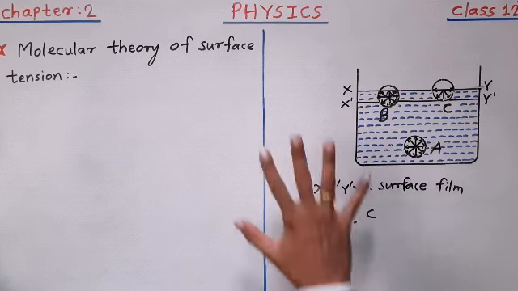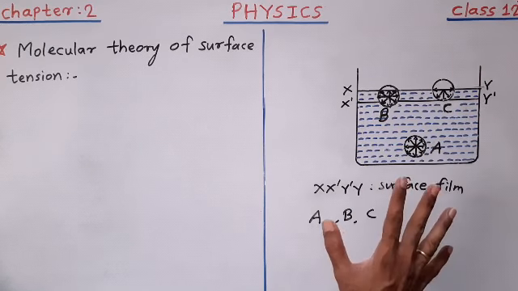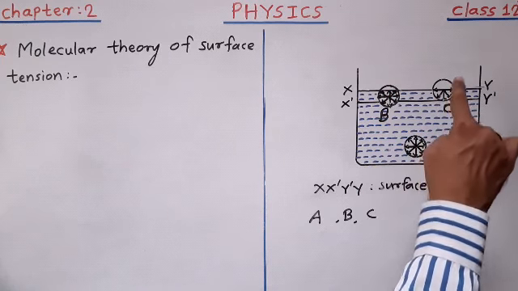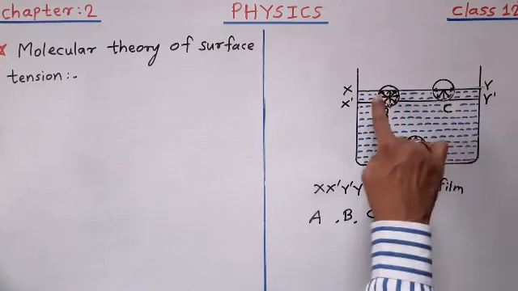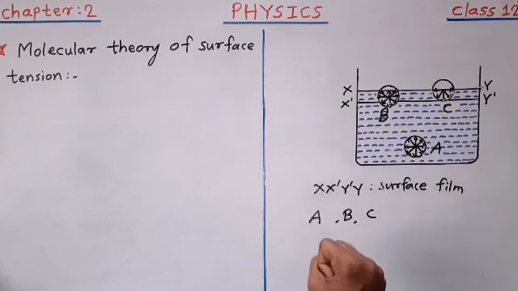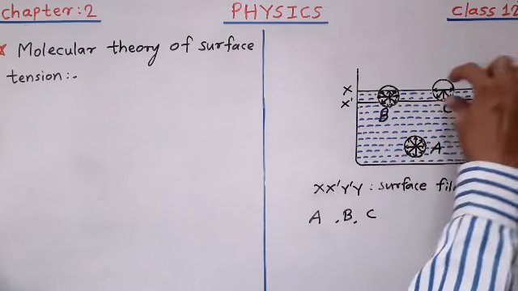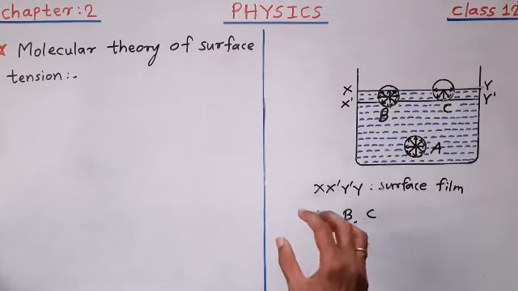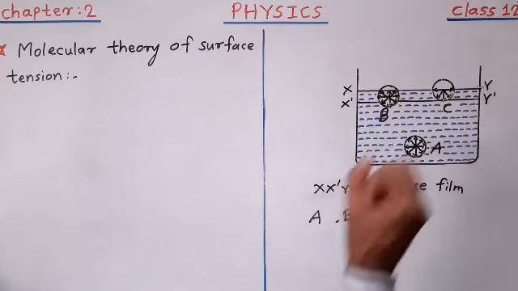So the conclusion of all this discussion is that the molecules which are in the surface film or on the free surface of the liquid all get attracted in the downward direction, due to which the surface behaves as if it is under a tension. It tries to minimize its surface area.